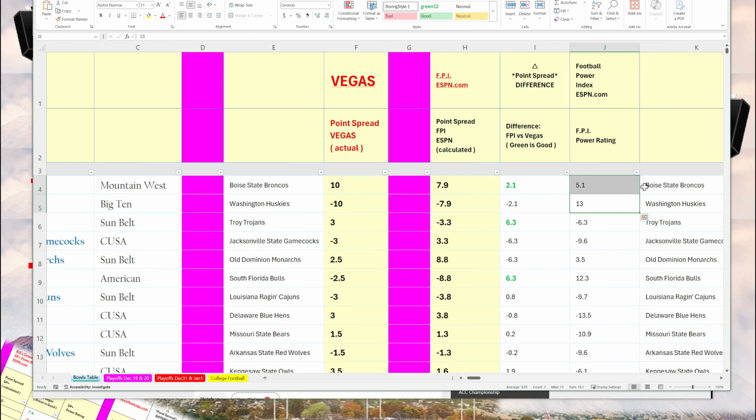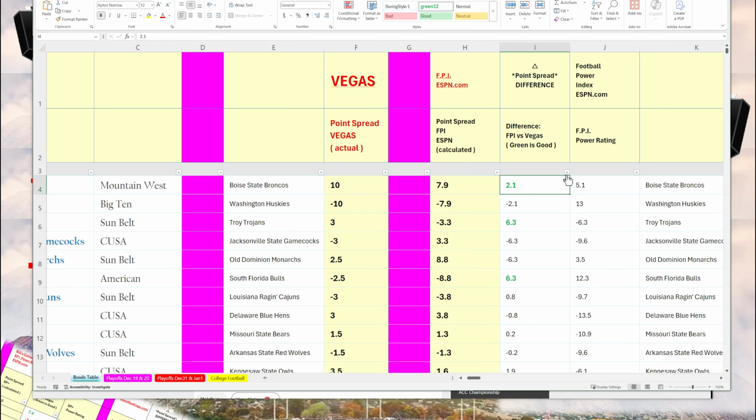So let's look at the first game, which is Boise State and Washington, subtracting 13 and 5.1, and these numbers are from ESPN. That gives you the point spread on a neutral field. Then I compared it to the Vegas point spread. And then the difference here tells you whether ESPN's number matches Vegas's number, and there's some differences. And what I did here was I highlighted in green the numbers where the difference is 2 points or higher.